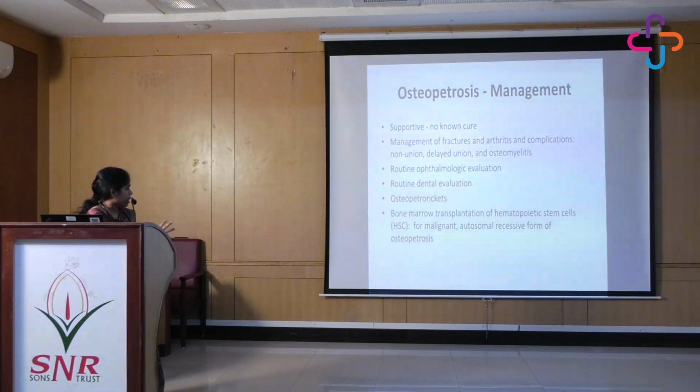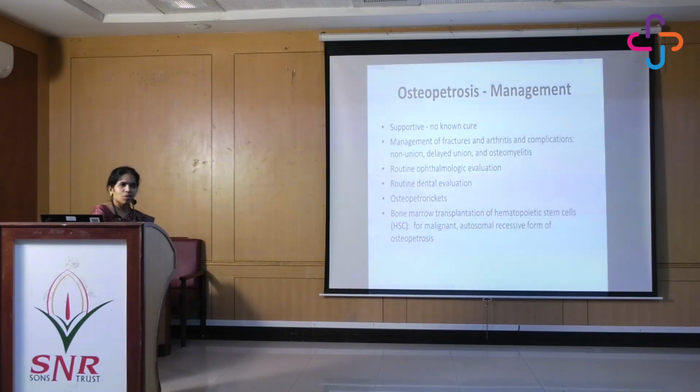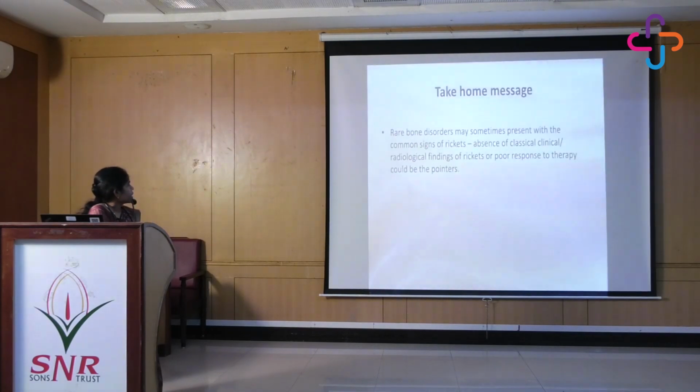Osteopetrotic rickets is a renal entity where you have some features of rickets with osteopetrosis. You have to be very cautious when you treat them with calcium and vitamin D supplements. And the final treatment is bone marrow transplantation, for which this child was referred to the hematologist. So I had referred to Sridhar sir, and they've been counseled for a bone marrow transplant. It should be done as early as possible before the complications start happening.